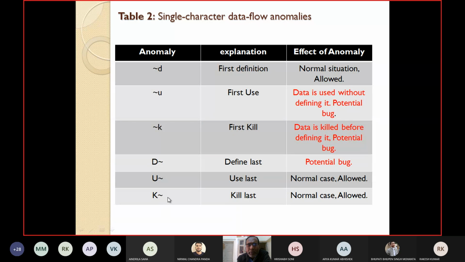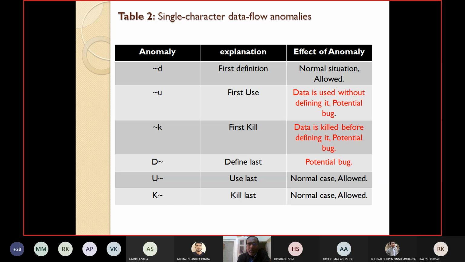K negation means you are killing at the last. Of course, no problem. We are defining, we are using, and at the end we are killing it. So kill last, no problem. This is a normal case and hence it is allowed. So in this way, we have seen the two character anomalies and the single character anomalies, and which of the anomalies will lead to bugs. When you design test cases, you should check for these anomalies.